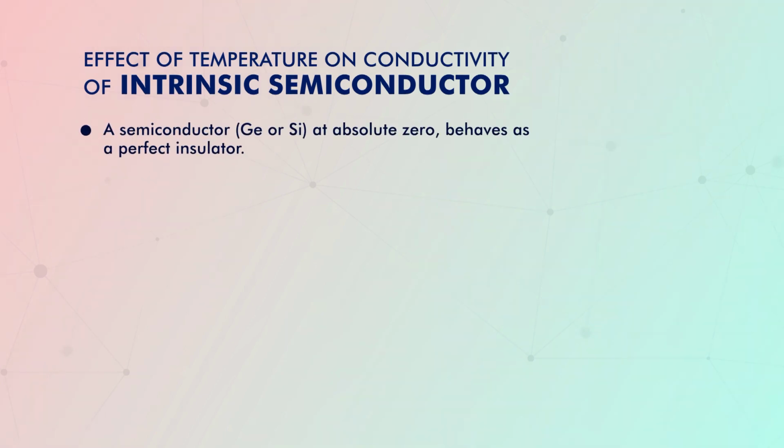At absolute zero condition, the semiconductor behaves like an insulator. When it is heated, its temperature increases. Due to the thermal energy, the electrons which are involved in covalent bonds break away from their atom.